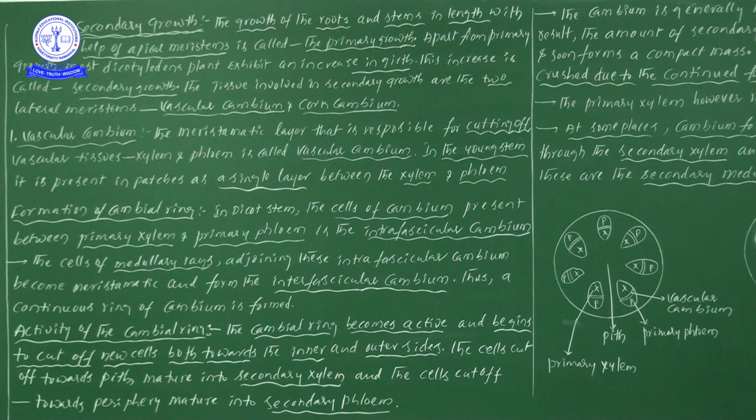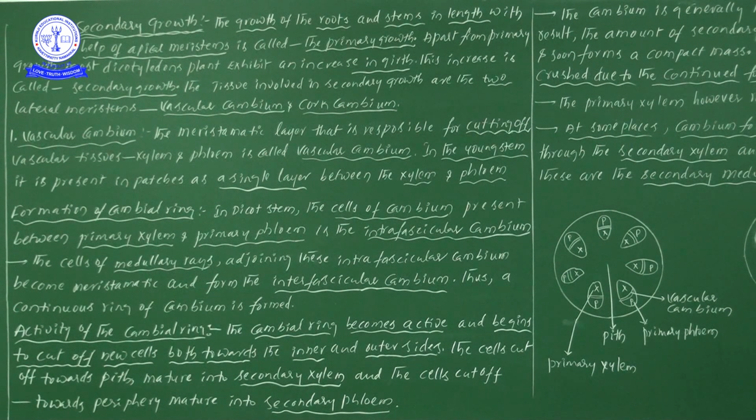So here the cambium has meristematic conditions, meaning the cells present in the cambium have a divisible nature, meaning they can divide. That particular cambium is also situated between both the xylem and phloem. Now in a young stem, it is present in patches as a single layer, seen like patches. Only one layer is there between the xylem and phloem members.